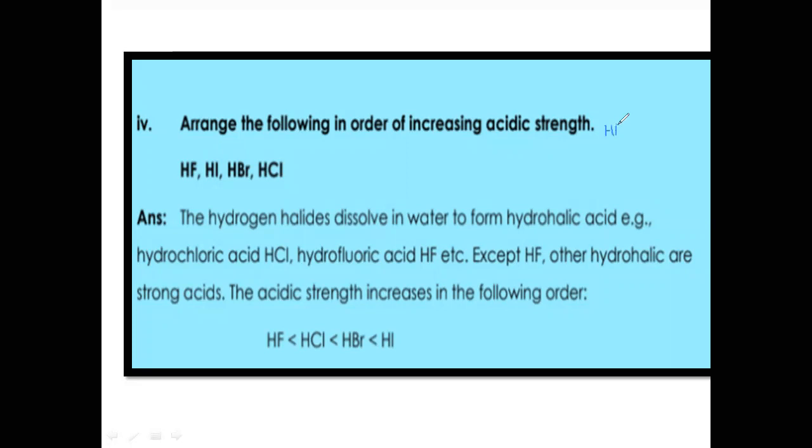They are also called hydrogen halides. Then we have hydrochloric acid, then hydrobromic acid, and the last one is hydroiodic acid.